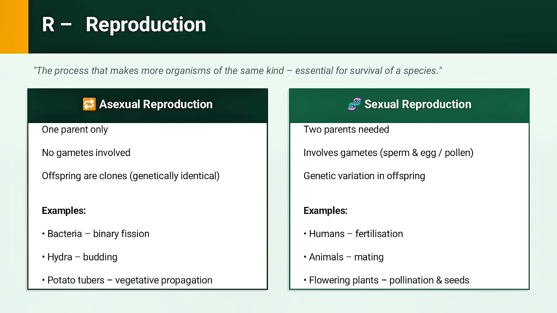Number 2, sexual reproduction requires two parents and involves gametes, that is sperm and egg in animals or pollen and ovum in plants. The offspring have genetic variation; they are not identical to either parent. This variation helps species adapt to changing environments. Examples include humans, animals, and flowering plants. So remember, asexual reproduction means one parent, sexual reproduction means two parents.